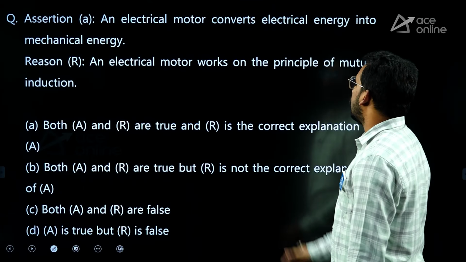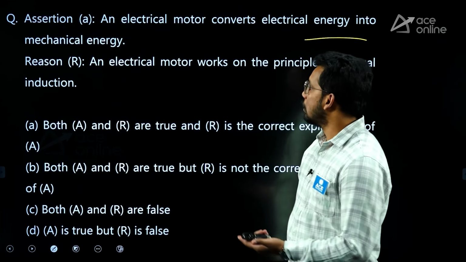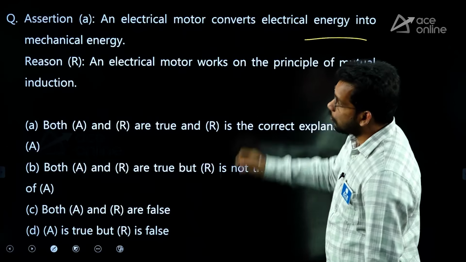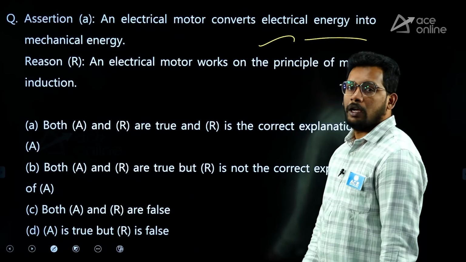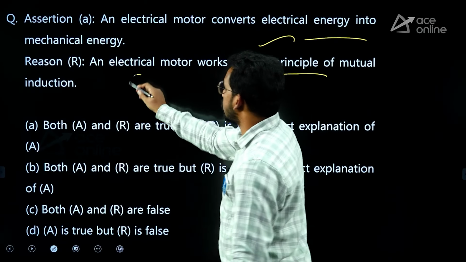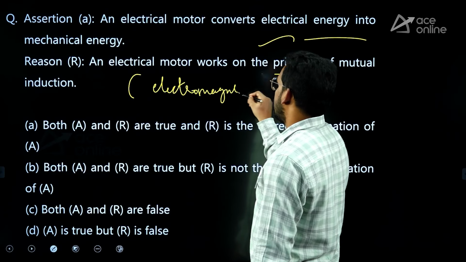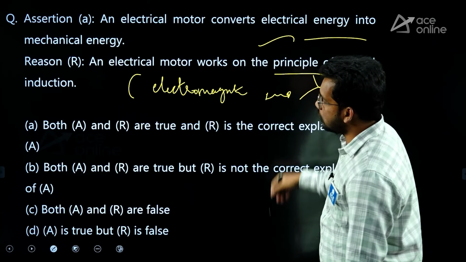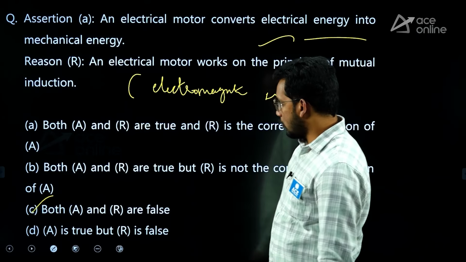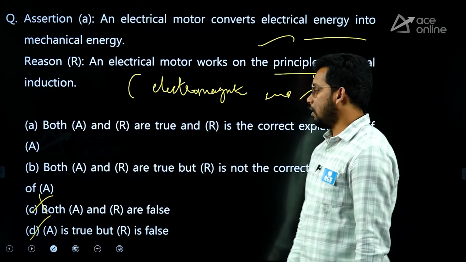Next, an electric motor converts electrical energy into mechanical energy. That's correct. So an electric motor converts electric energy into mechanical energy. This is correct. Electric motor works on the principle of mutual induction. No, it works on electromagnetic induction. So this is wrong. So answer again is C. No, not C, sorry. A is true, R is false. So basically D. D is the correct answer.